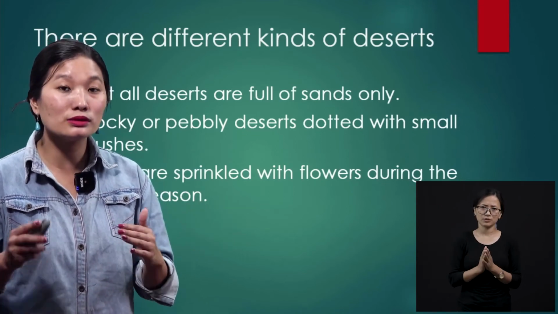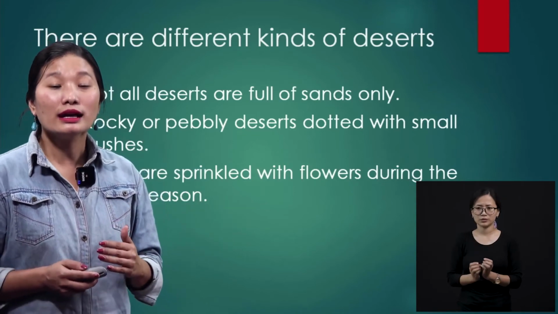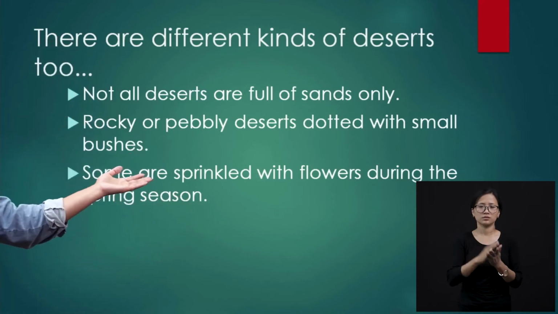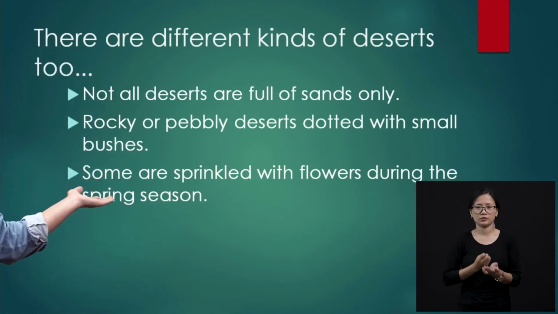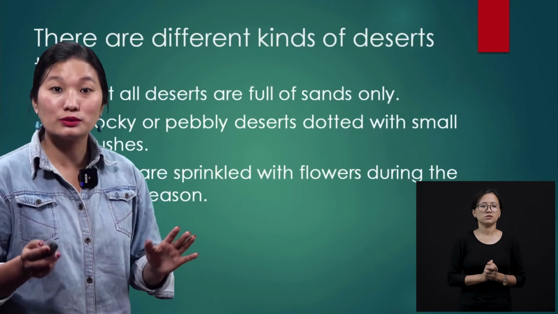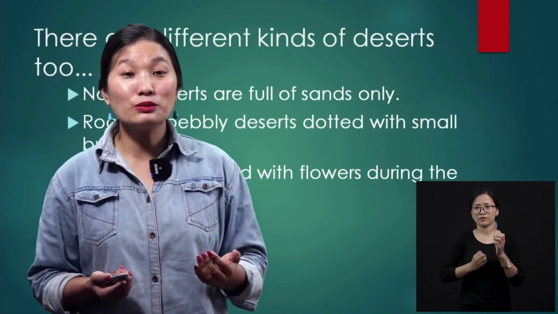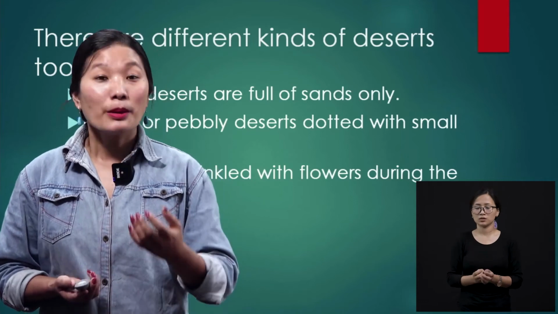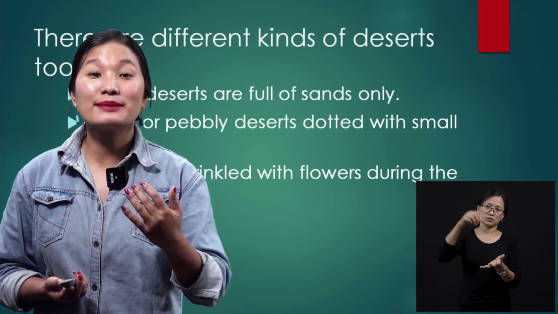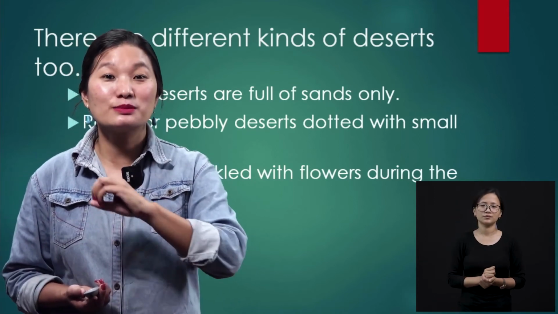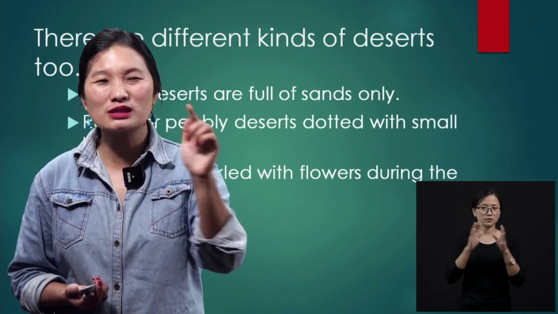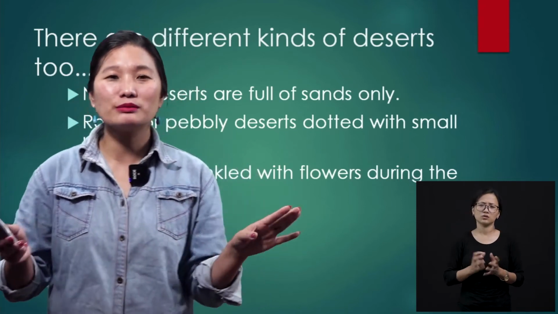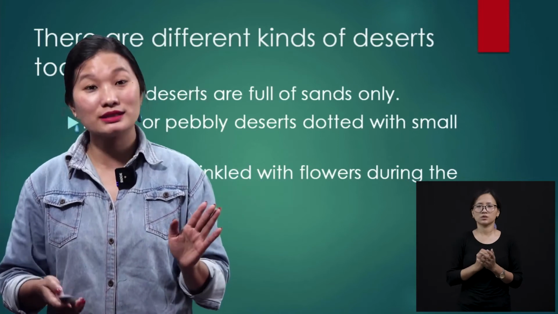Okay, so those are some kinds of deserts, and some deserts are sprinkled with flowers during the spring season. So that is something we never imagined of. We don't think that flowers can grow in the desert, but there are some deserts which are sprinkled. You know what is sprinkling, right? Not just one or two, but there will be so many flowers blooming during the spring season too.